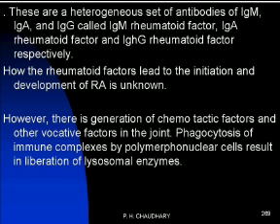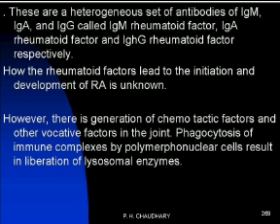Phagocytosis of immune complexes by polymorphonuclear cells results in the liberation of lysosomal enzymes, which cause inflammation of the particular joint or peripheral joint. Peripheral joints include your knee joint, your elbow joint, like that. These joints become inflamed due to these antibodies or factors, called the rheumatoid factor.